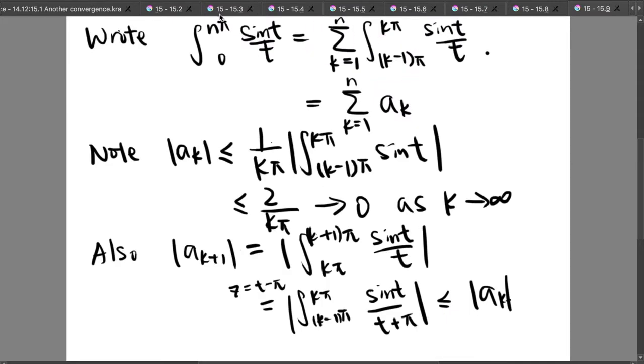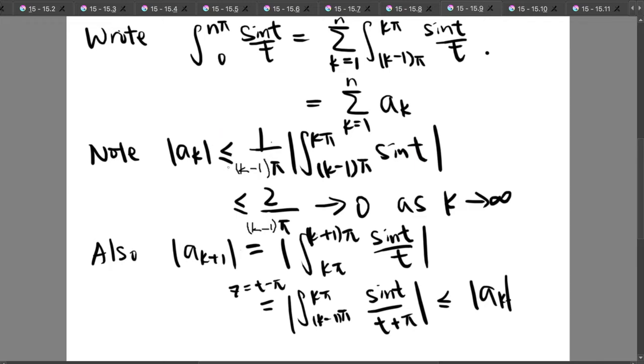After that, we write the integral from 0 to nπ of sin t over t in the form of the summation from k equals 1 up to n of the integral from (k−1)π to kπ of sin t over t. So let's suppose that this term here is equal to a_k. Notice that the absolute value of a_k is smaller than or equal to 1 over (k−1)π times the absolute value of the integral from (k−1)π up to kπ of sin t.